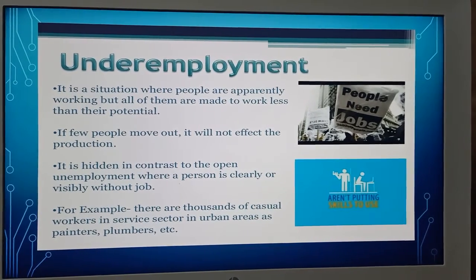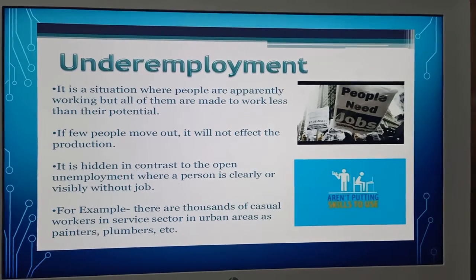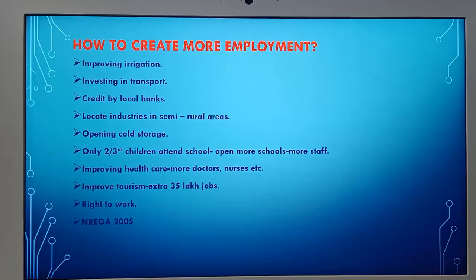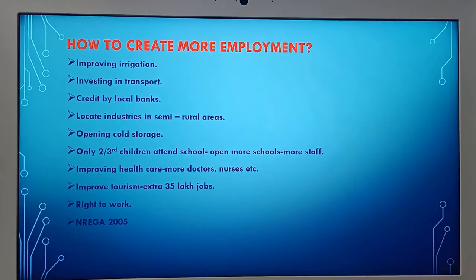For example, there are thousands of casual workers in the service sector in urban areas as painters, plumbers, etc. These surplus workers could be employed somewhere else and increase the family's income. Now look at the slide. How to create more employment.